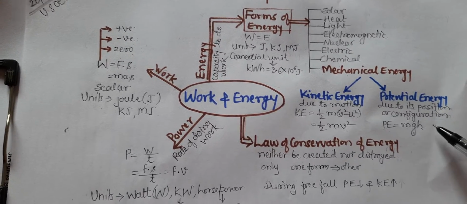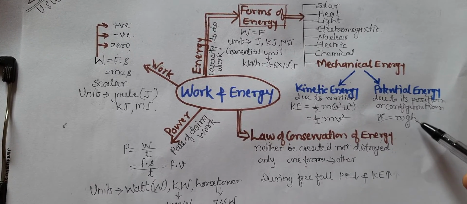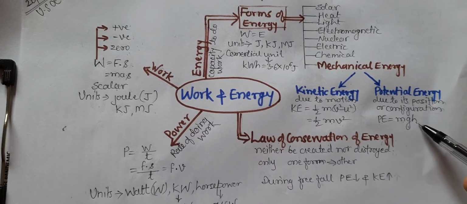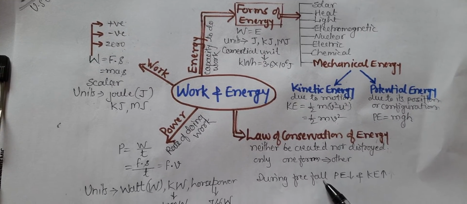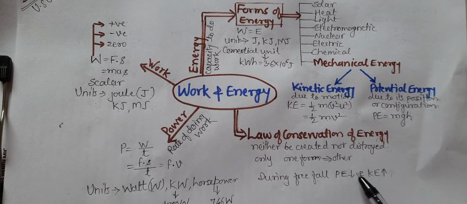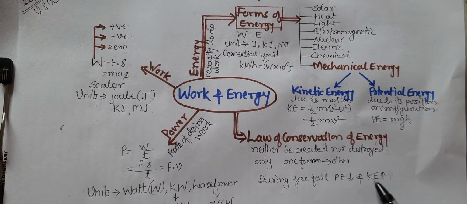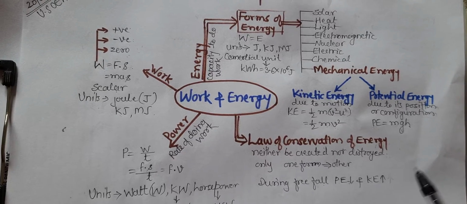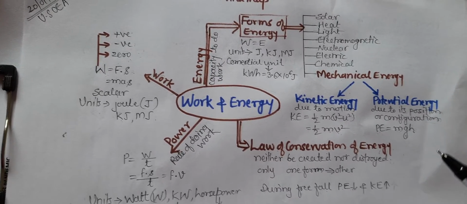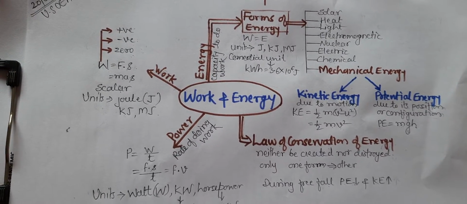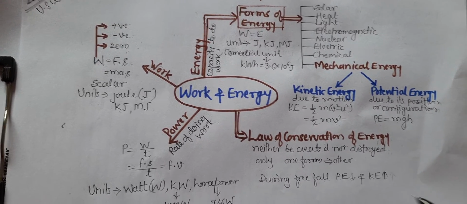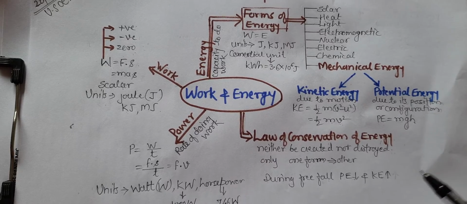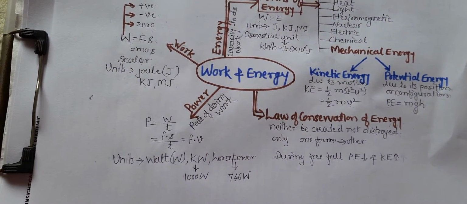Just now I said that if the object is falling, then height is decreasing, which means its potential energy is decreasing. During free fall, the potential energy is decreasing, but at the same time its kinetic energy is increasing, because the object is coming towards the center of the earth, and hence its velocity will gradually increase. Due to the increase in velocity, its kinetic energy will increase.